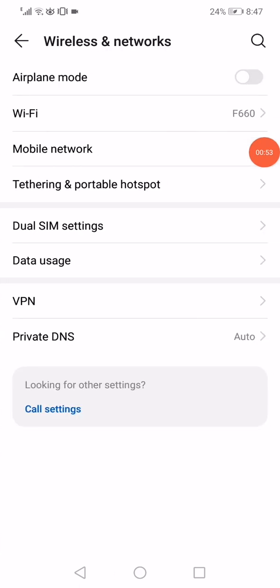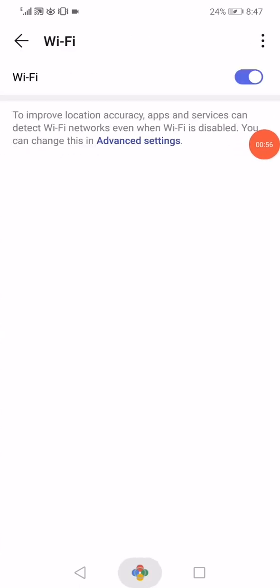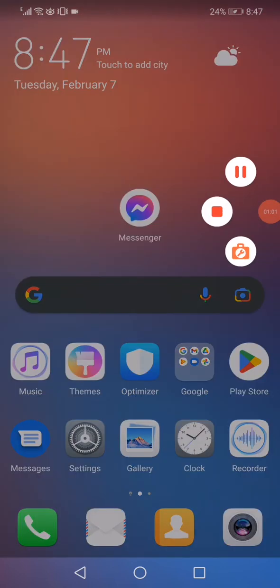Go to the wireless and networks, go to the Wi-Fi, disable it and enable it. That's it.